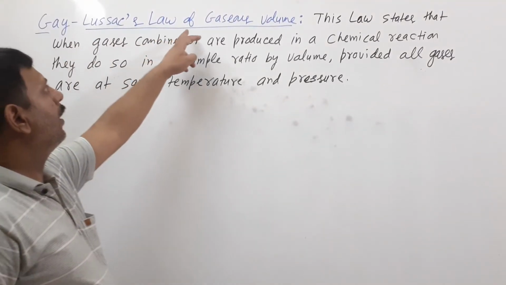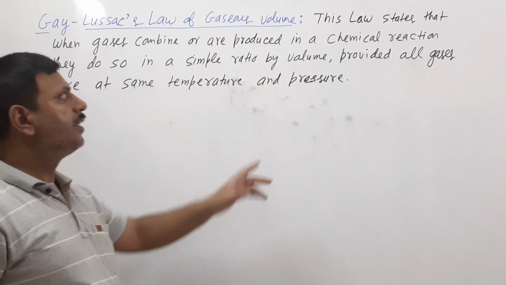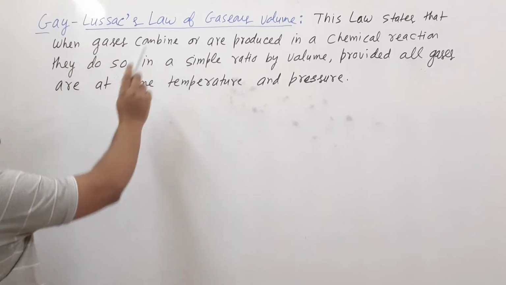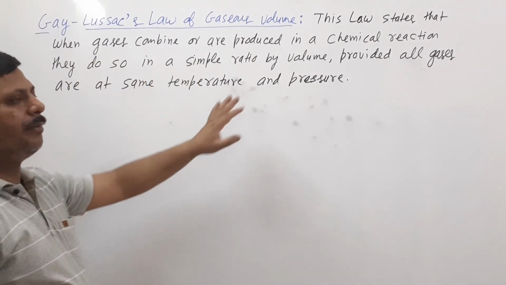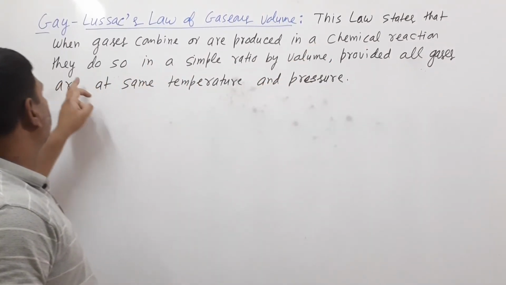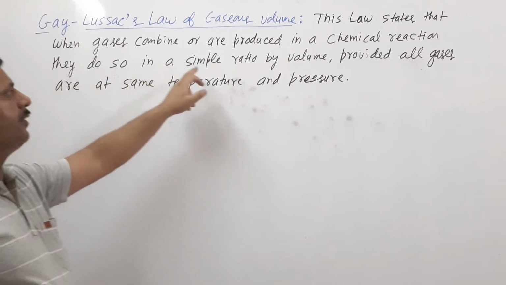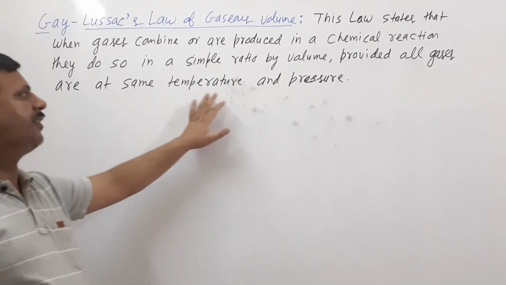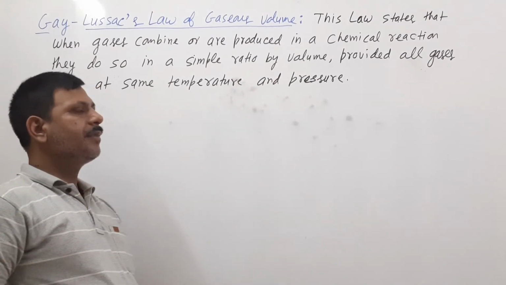Gay-Lussac's law of gaseous volume. This law states that when gases combine or are produced in a chemical reaction, they do so in a simple ratio by volume, provided all gases are at the same temperature and pressure.